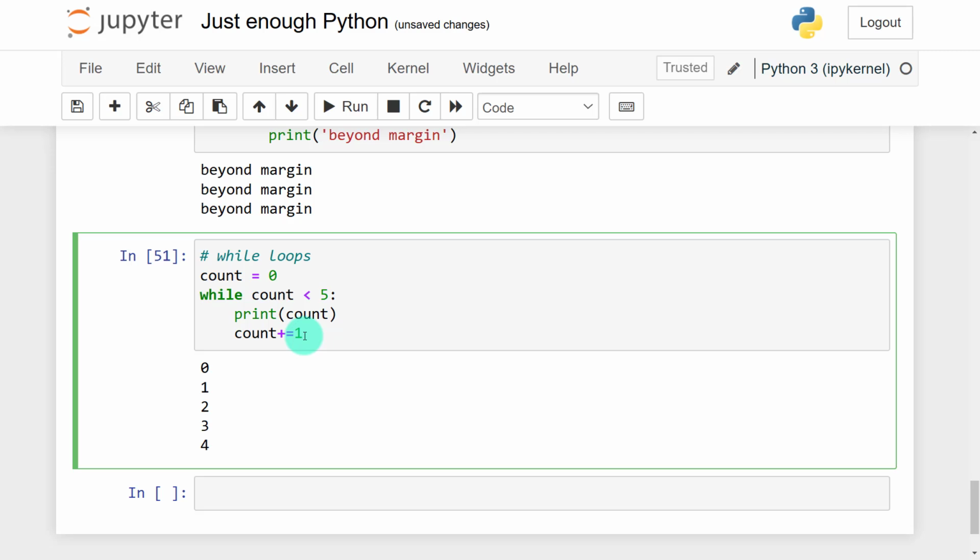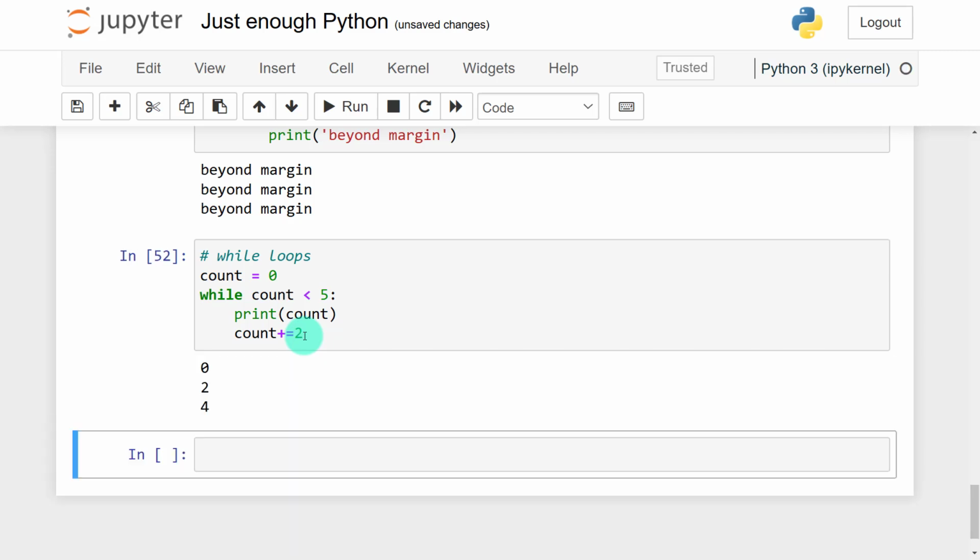Now let's say if I change this increment by 2, you can see 0, 2, and 4 are added. So be careful, you might go into an indefinite loop when you're dealing with while loops, which will consume all your resources and your PC will eventually freeze.